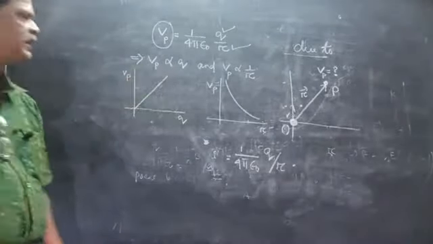Remember that if the point charge is positive, then what is the electric potential? If the point charge is negative, then what is the potential?